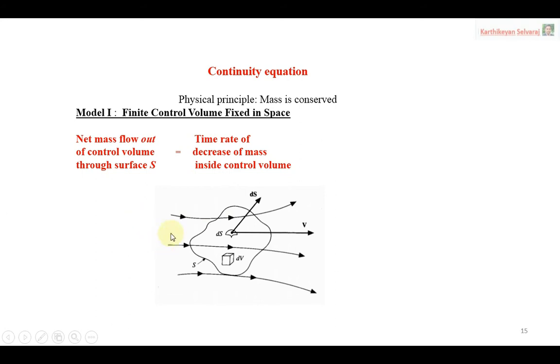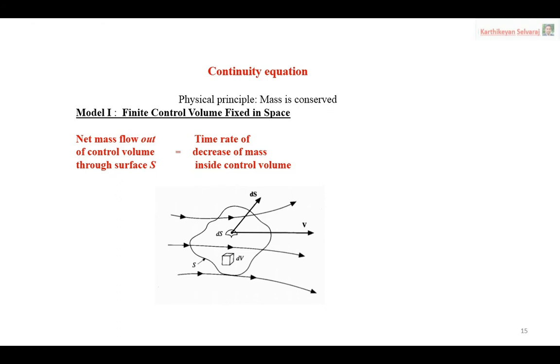The leaving should not be 110, or the reduction should not be 90 or 95. If it happens like that, then it is not exactly based on the principle that mass is conserved. That is the meaning of these lines.